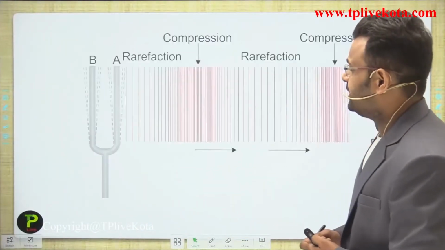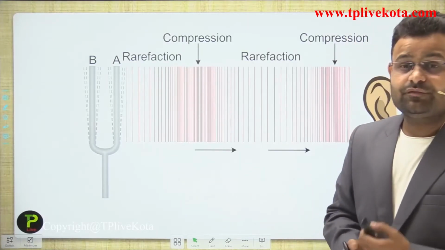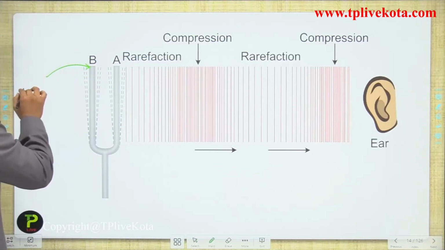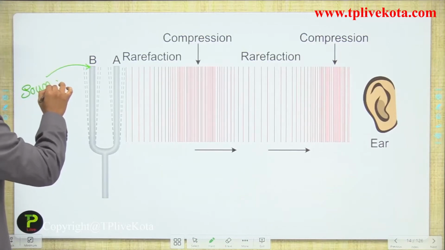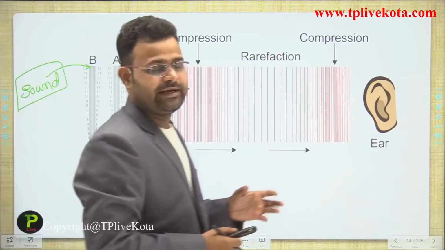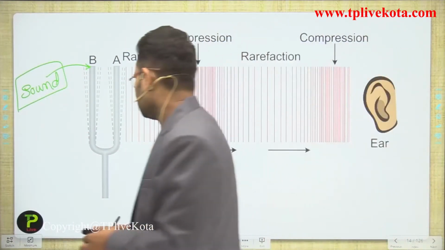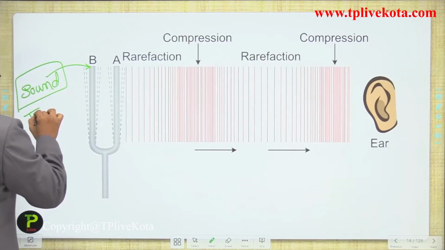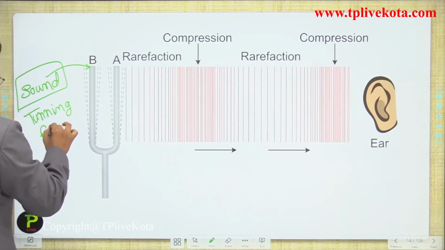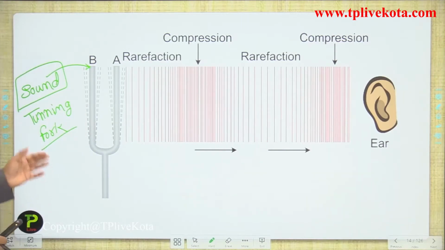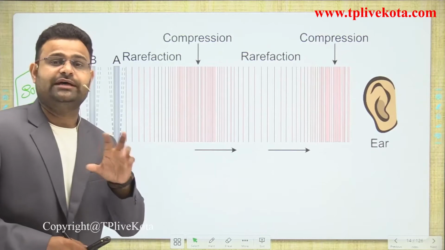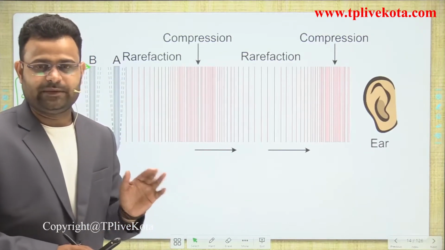The next part is related to compression and rarefaction formed by a tuning fork. That is an instrument which is used to generate sound. If you require sound in your laboratory, at that time we use that instrument, which is called a tuning fork. It gives sound, guys, of a particular frequency which is required to test any experiment in a laboratory.